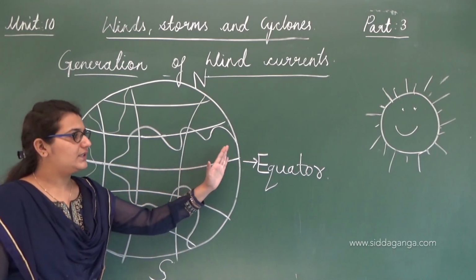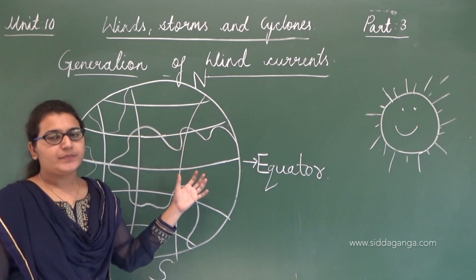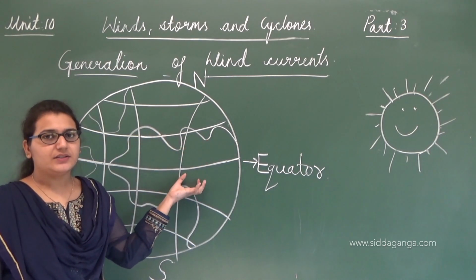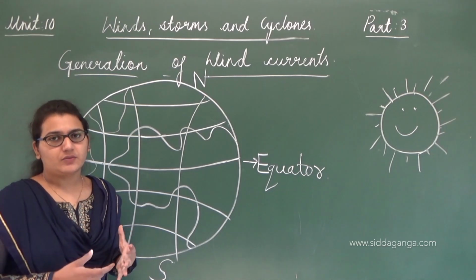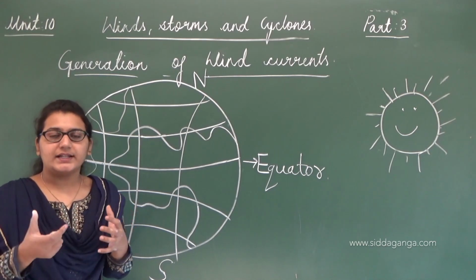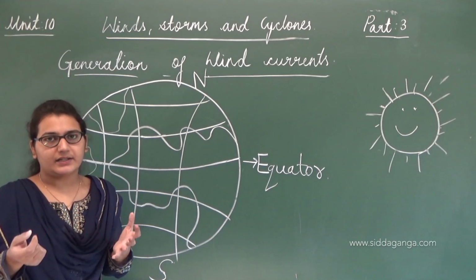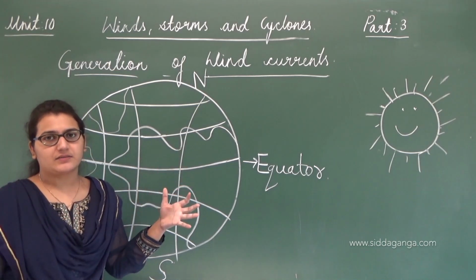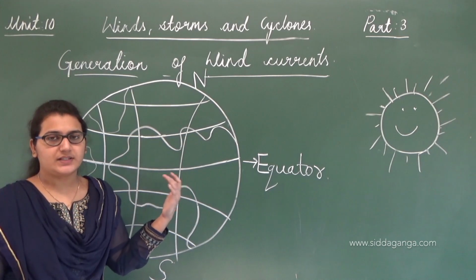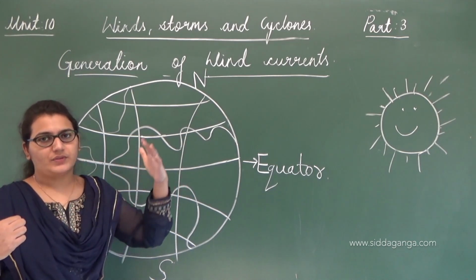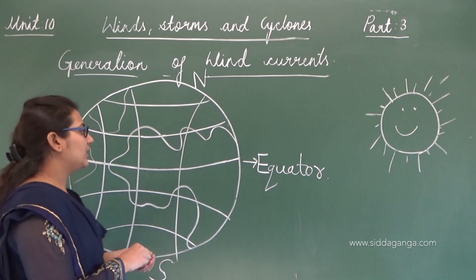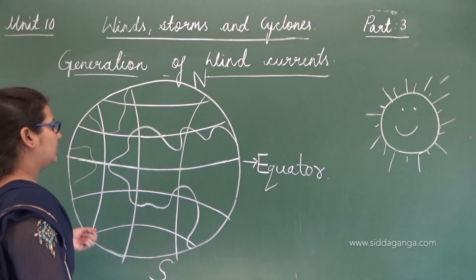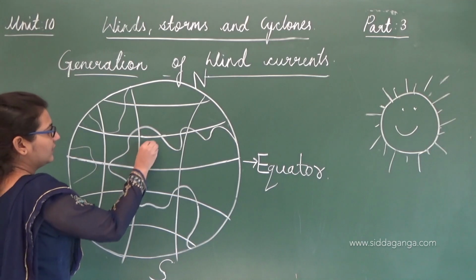When the equator region is getting heated up, the air present there gets warm. When the air gets warm it becomes light and occupies more space. Since it is lighter, it rises up. So the air particles rise up.